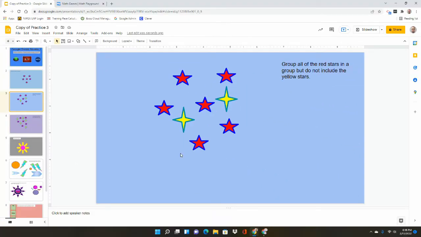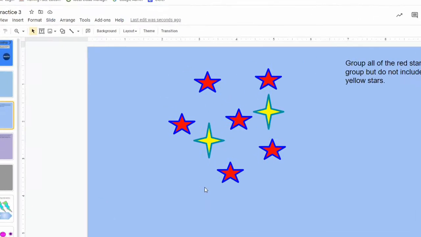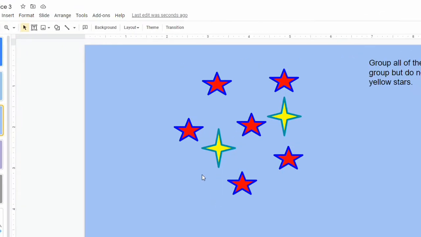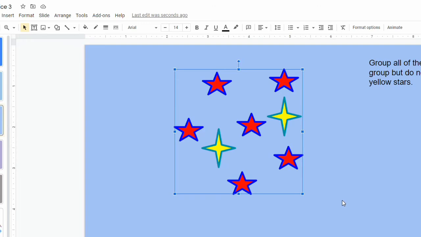Right, slide number 3 says group all of the red stars in a group but do not include the yellow stars. So the easiest way to do this, instead of clicking on each red one individually and holding down control, is to select them all. Now hold down control on your keyboard, and then you're basically going to click on both of these yellow stars and you are deselecting them.